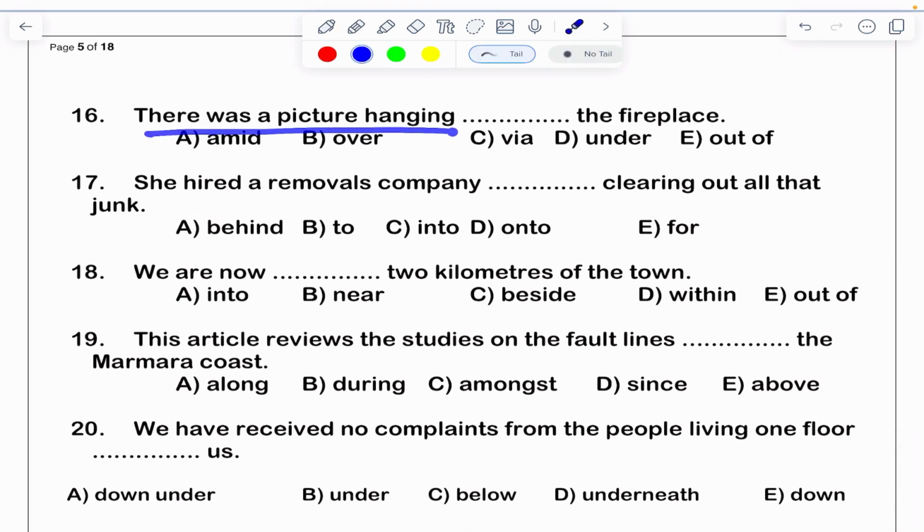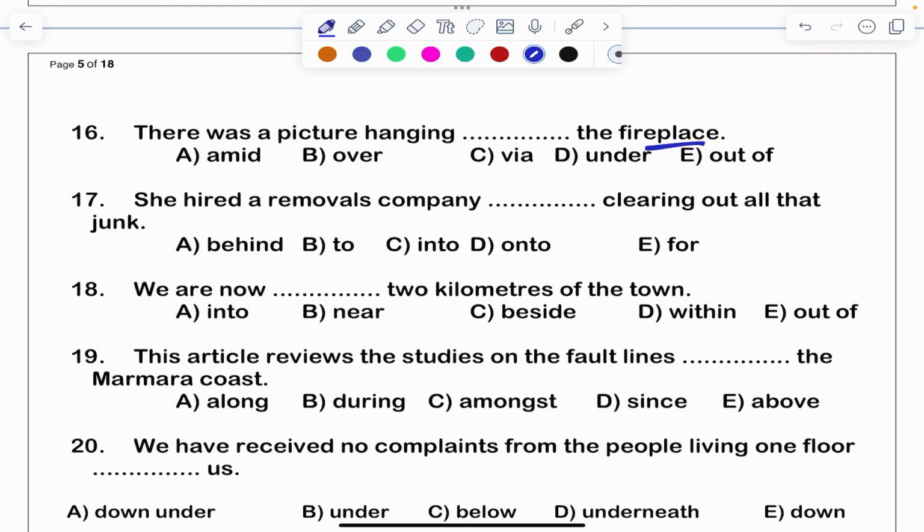There was a picture hanging dash the fireplace. Fireplace in the sense where we cook. That is a kitchen. See, this is a kitchen stove. On this, here there is a picture hanging. So amid is not correct. Amid is used when the things are, means something is in the middle of. So this is not correct.